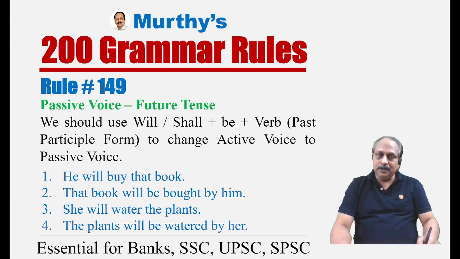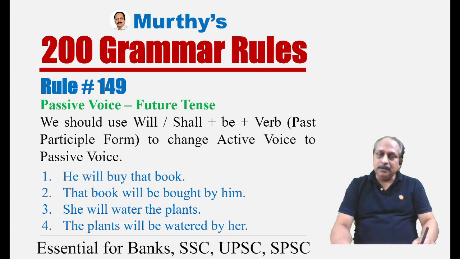Rule number 149. Even these rules go with active voice and passive voice. What is rule number 149? It goes with future tense. In a way it is related to the sentence pattern. We should use will or shall plus be plus verb past participle form to change active voice to passive voice. He will buy that book. This is future tense. How does it change to passive voice? That book will be bought by him.